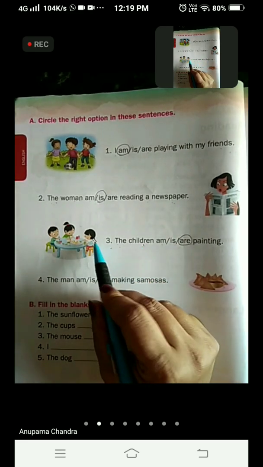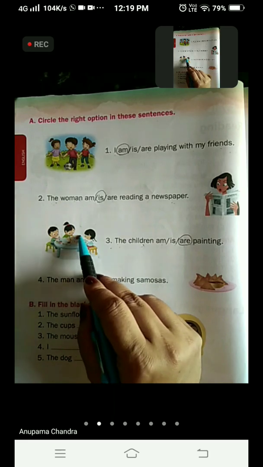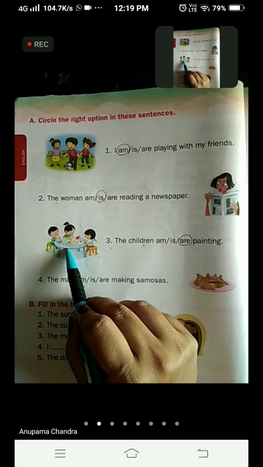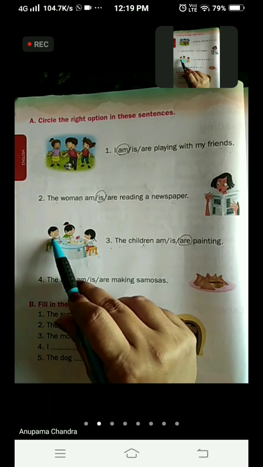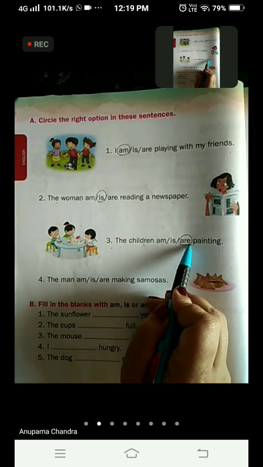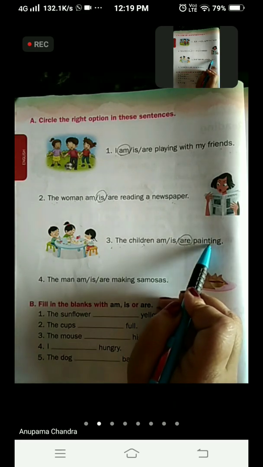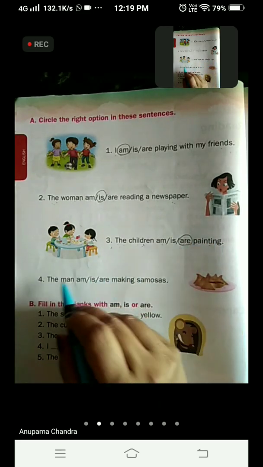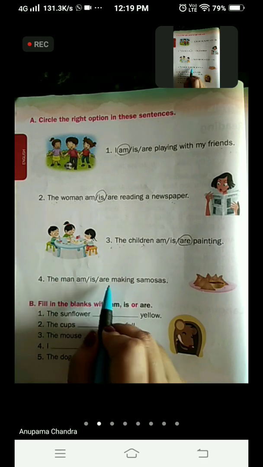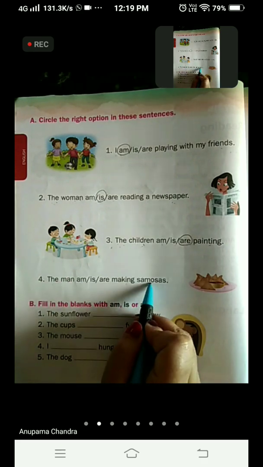The correct answer is are. Why? Because here there are 3 children. 1, 2, 3. The children means more than one child, and you can count it also because the picture is given. So when it is more than one, we write A-R-E, are. The children are painting. Now come to the fourth one. The man dash making samosas.